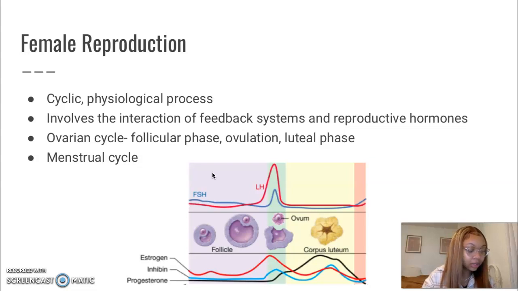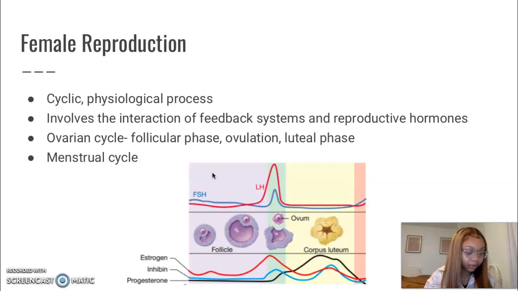The ovarian cycle consists of the follicular phase, ovulation, and the luteal phase, while the uterine cycle is composed of three phases as well: the menses phase, proliferative phase, and the secretory phase. For the purposes of this presentation, we will be mainly focusing on the ovarian cycle, and we will be touching on menstruation as well.